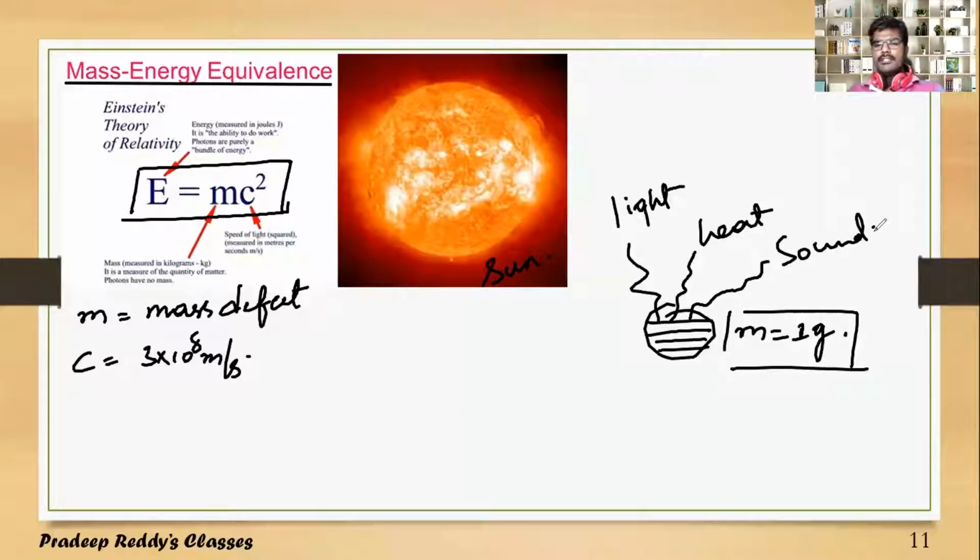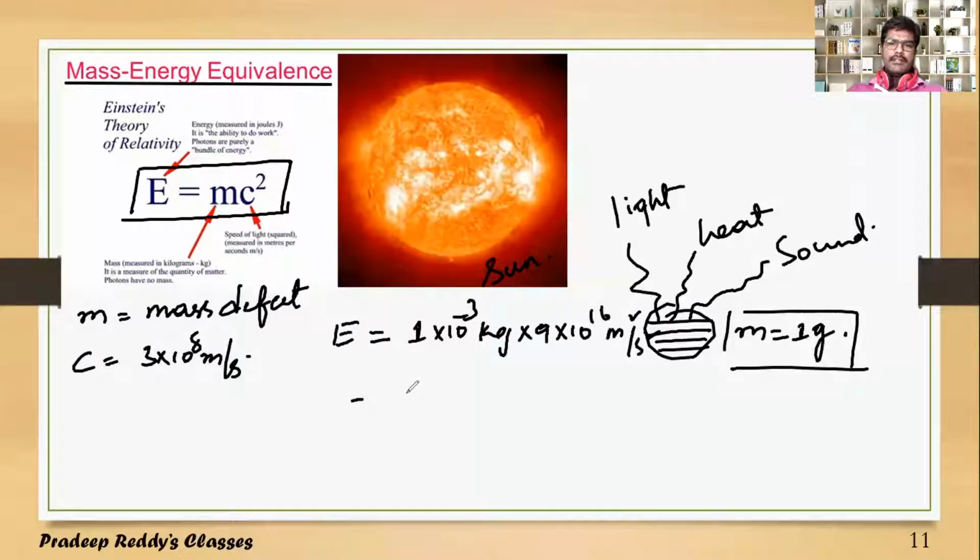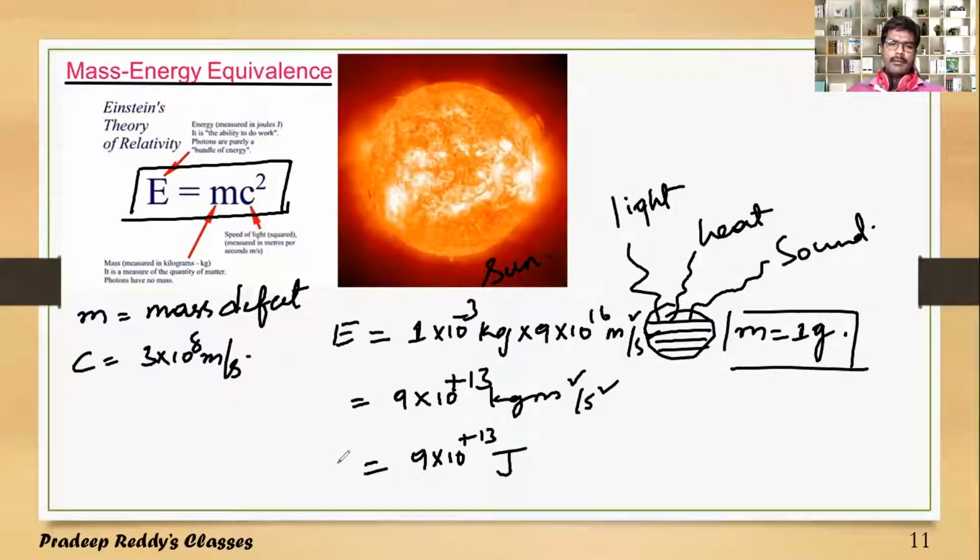If you calculate how much energy comes out in this process, taking the mass as 1 gram and using it in Einstein's mass energy relation, you get E is equal to 1 into 10 power minus 3 kg into c square. It is 9 into 10 power 16 meter square per second square. This is equal to 9 into 10 power 13 joule. This is the amount of energy which is obtained.